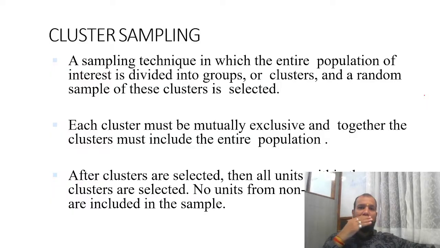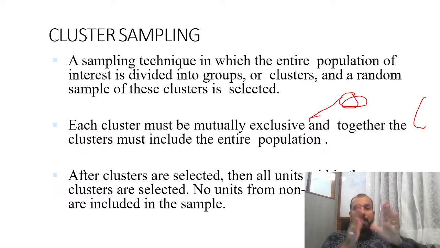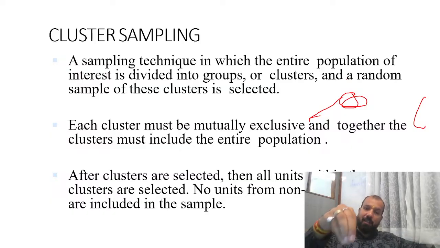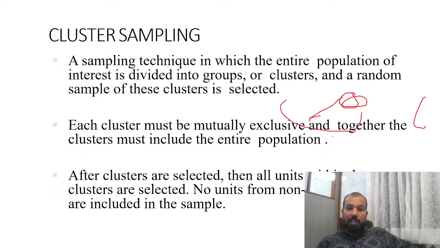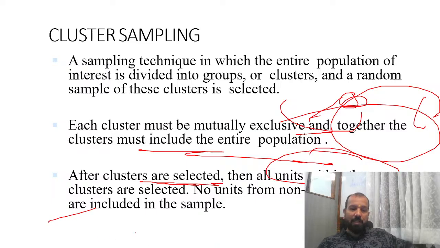Cluster sampling technique: the entire population of interest is divided into groups or clusters, and a random sample of these clusters is selected. Now we are making out the clusters. In stratified sampling, we made the strata on the basis of common characteristics, then from each stratum we picked up certain population. But in cluster sampling, we make certain clusters and pick the full cluster for data collection. Each cluster must be mutually exclusive, and together the clusters must include the entire population. After clusters are selected, all units within the cluster are selected. No unit from a non-selected cluster is included in the sample.